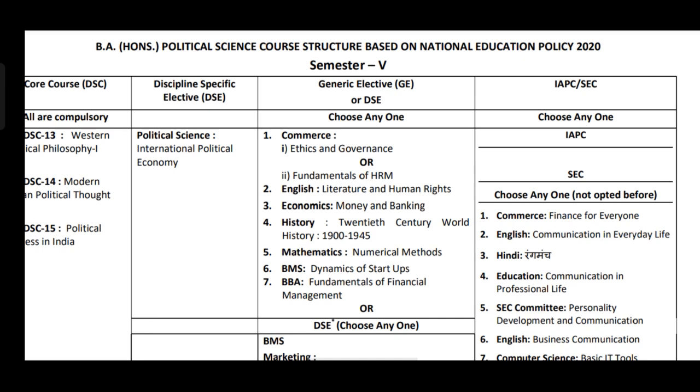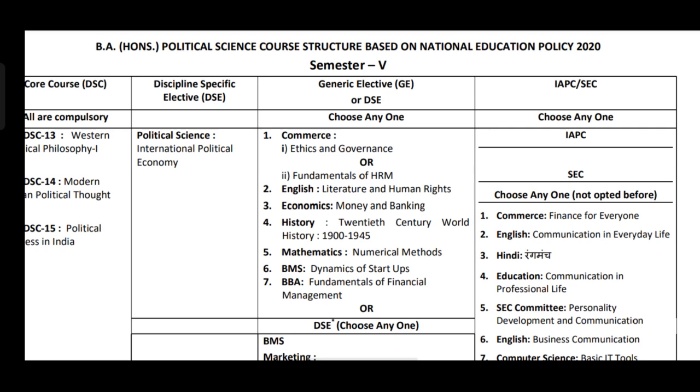So, the next category is IAPC or SEC. Dear students, last but not least, let's look at the IAPC, which means interdisciplinary ability and professional capacity, and SEC, which means skill enhancement course options. These are designed to give you some extra skills that can be super useful both academically and professionally. So, here is the list with brief explanations.